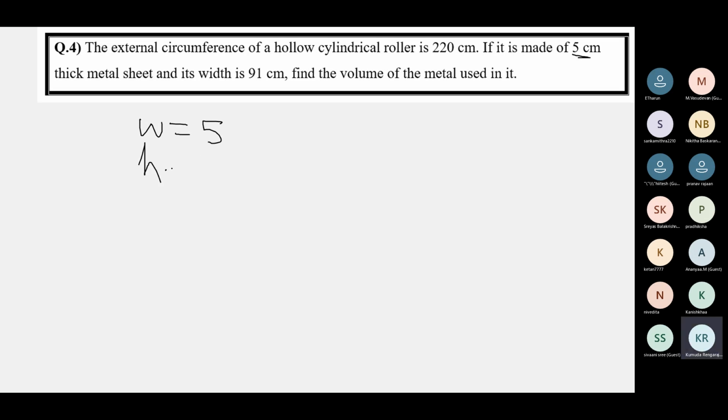The height of the cylinder is 91. The width is nothing but the height of the cylinder. It's called width because it's horizontal. The cylinder is horizontal. If you make it stand, then you will say height of the cylinder.